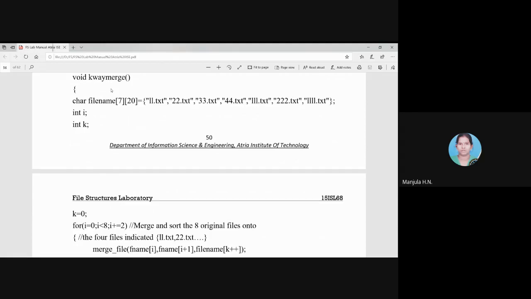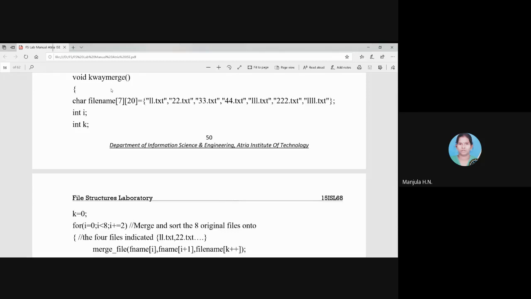In kway merge, first we have defined all the files which we are going to use as output files. In the first step, we defined 8 files, 1.txt, 2.txt, like that till 8.txt. Now in kway merge, another set of files is also defined.